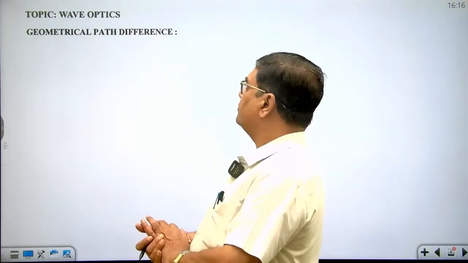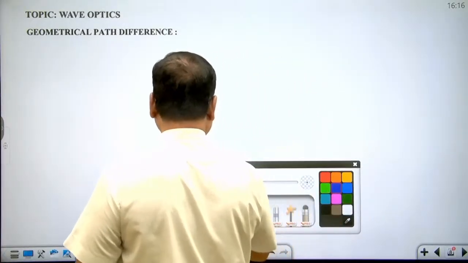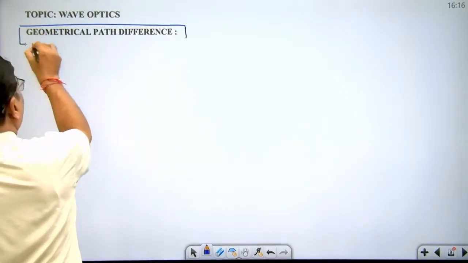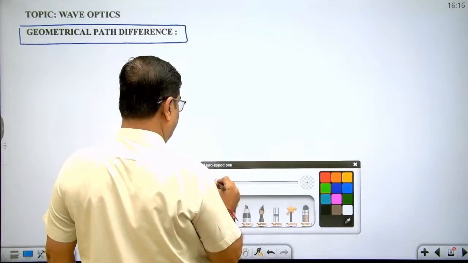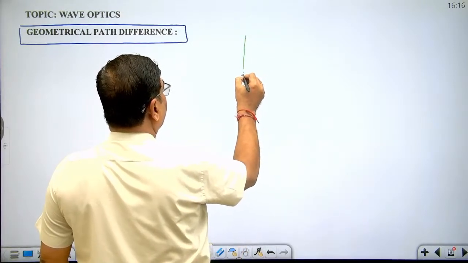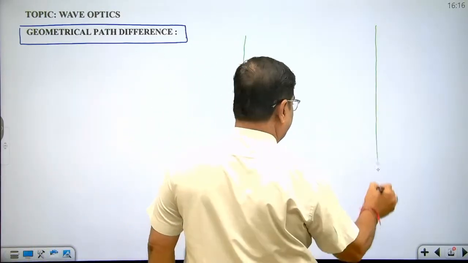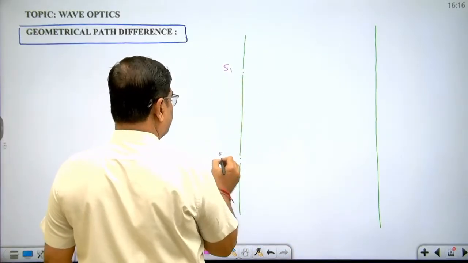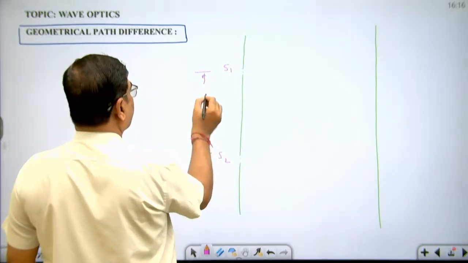Now let's see the geometrical path difference. The path difference created due to geometrical path is the geometrical path difference. Let us see here. Suppose this is source S1, this is source S2, and the separation between these two sources is small d.